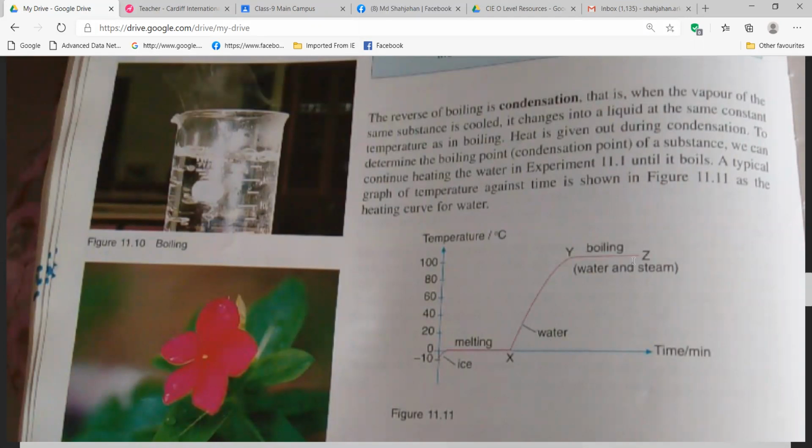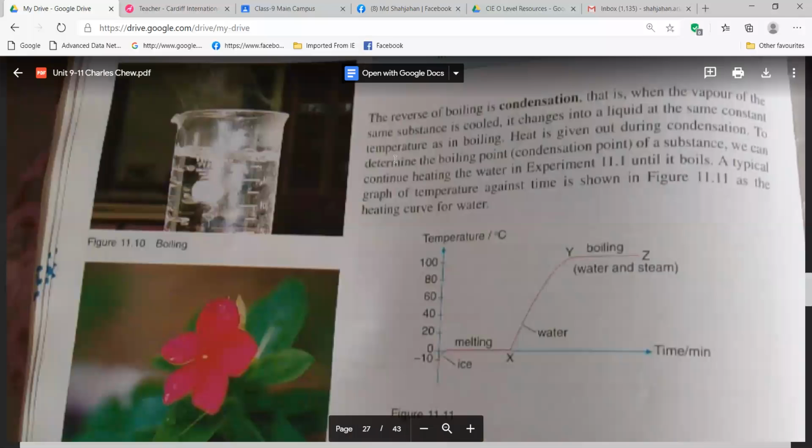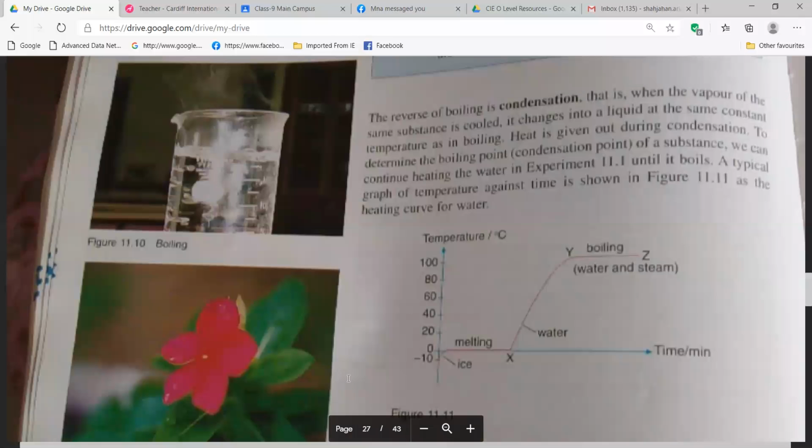Everyone, you should respond, please. Shafkat, are you there? Shafkat, is it clear? Aisha? Yes, very good. So can you read this part, Aisha? The reverse of boiling is? The reverse of boiling is condensation.